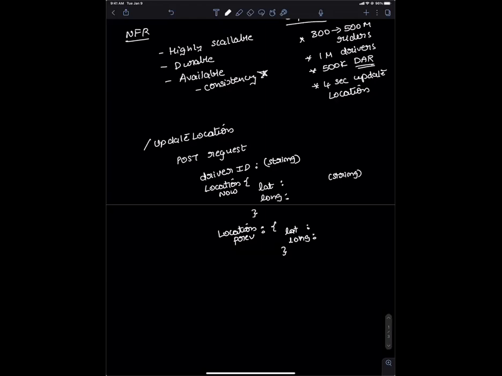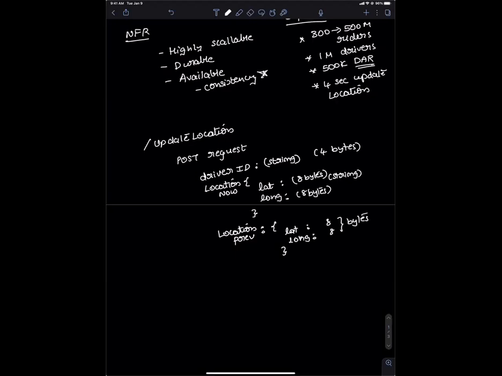So if you assume the driver ID is like 3 or 4 bytes, your lat and long is basically 64 bits, so 8 bytes. Same thing here, 8 bytes, and same thing here, 8 bytes.